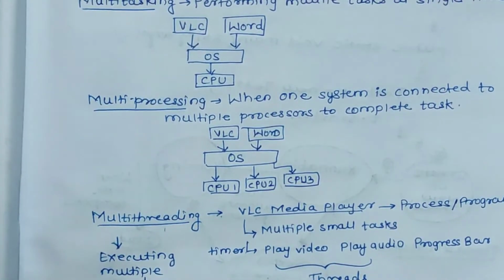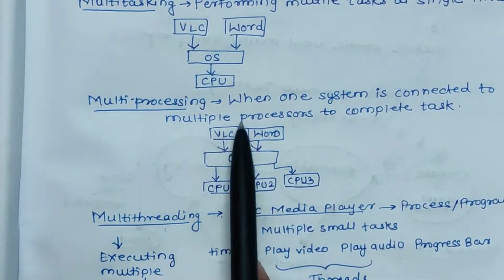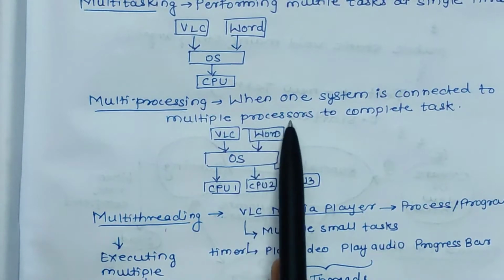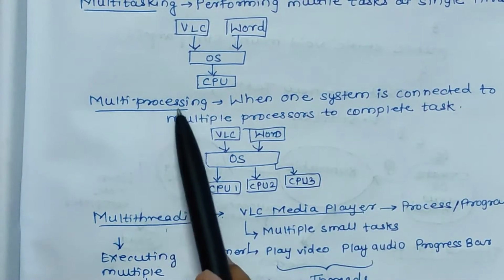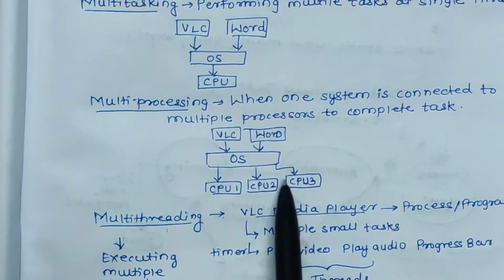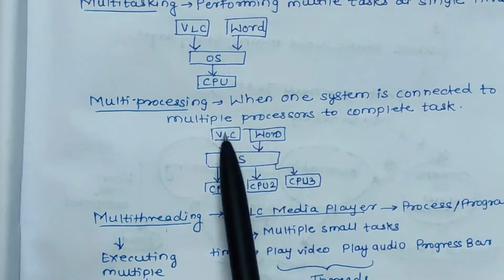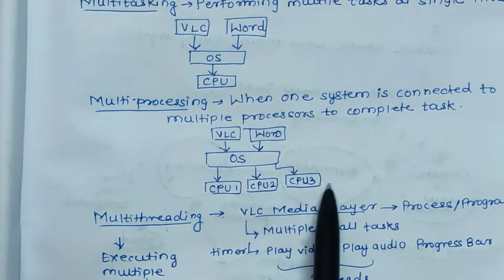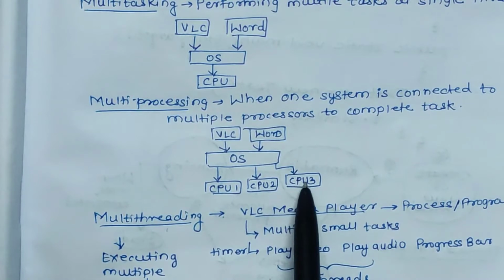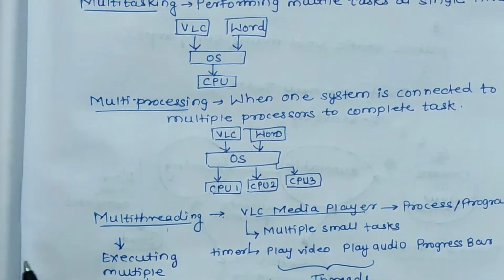Then multiprocessing, when one system is connected to multiple processors. So you can see here the number of processors will be multiple in that case. That's why we call it multiprocessing. For example, suppose operating system is there, then VLC media player and Word file is there, but the number of processors are multiple in this case. That's why we call it multiprocessing.